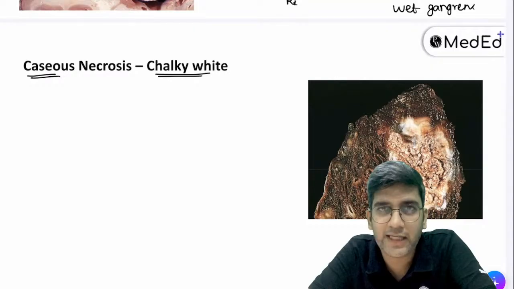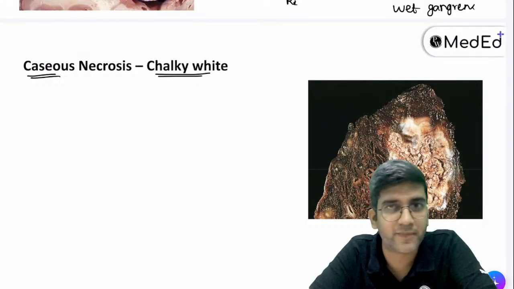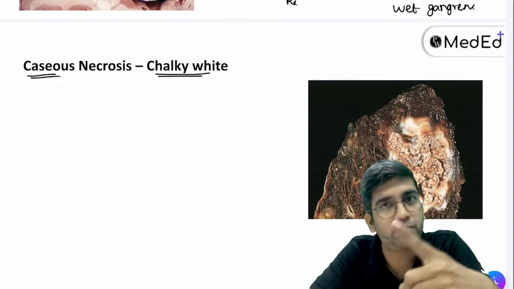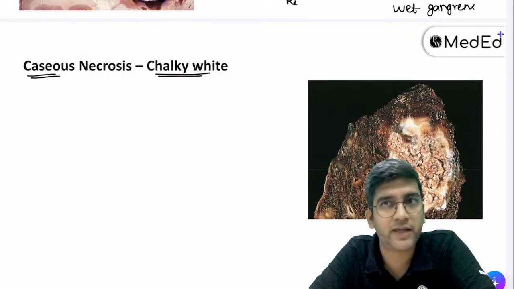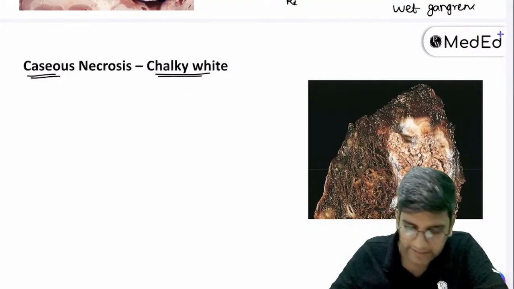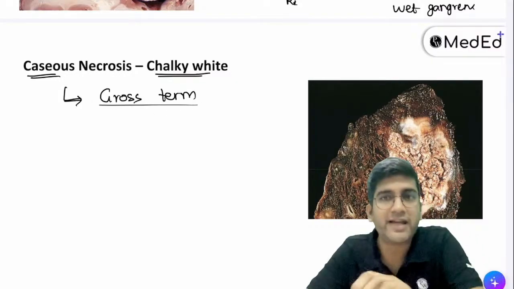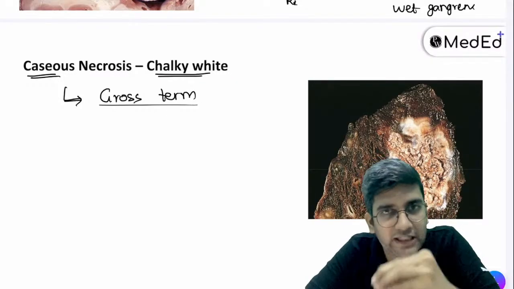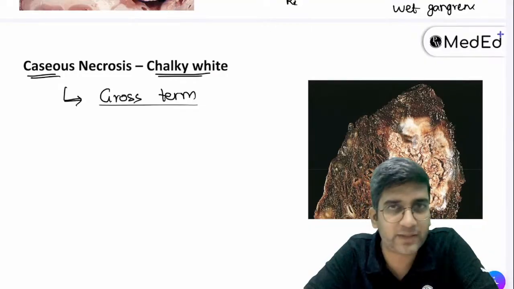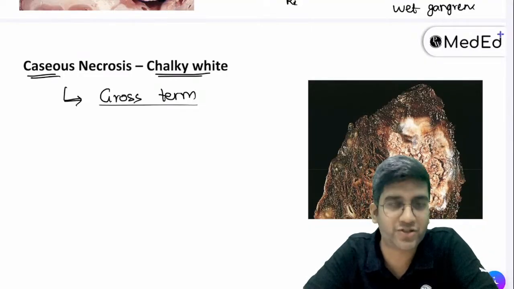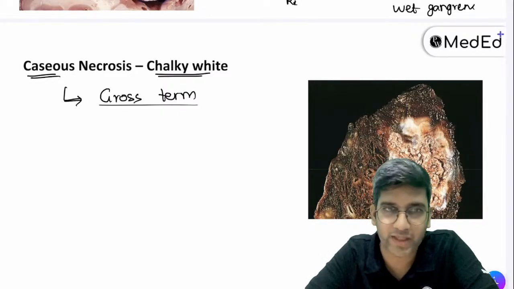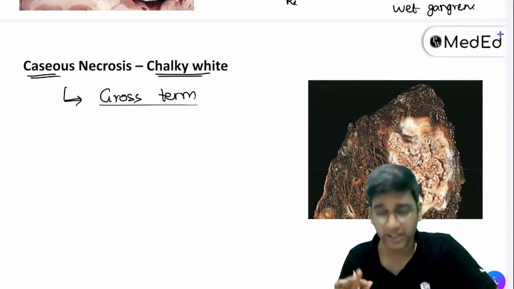Can I say that even in necrosis you'll have inflammation? Those are inflammatory cells. Okay, the blue color in between the tubules are the inflammatory cells which come inside. It will be pink in color, right? So can I say caseous necrosis is more of a gross terminology? They are a gross term. They are not a microscopic terminology, but you will see in multiple places in Robbins and in many other pathology books, microscopically there is caseous necrosis. It cannot be cheese-like in microscopy. It has to be in gross only, right? But most of the time we use the term microscopy caseous necrosis.